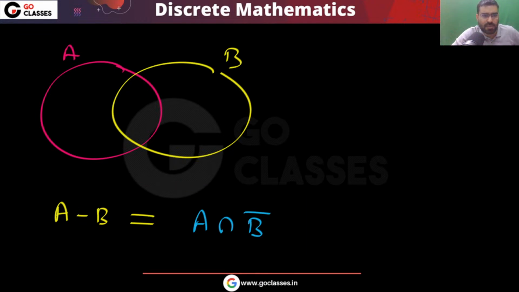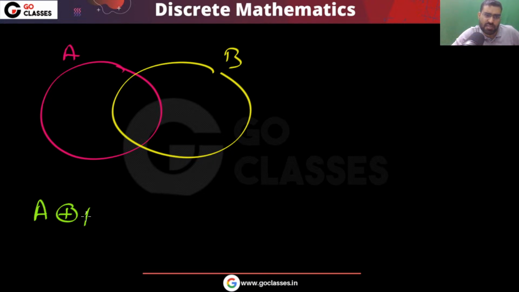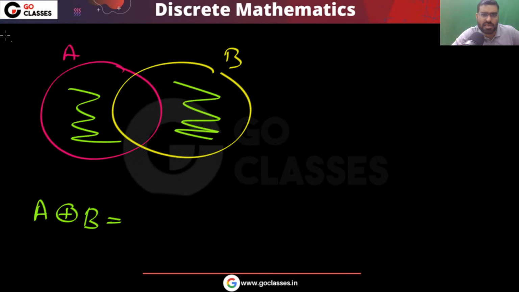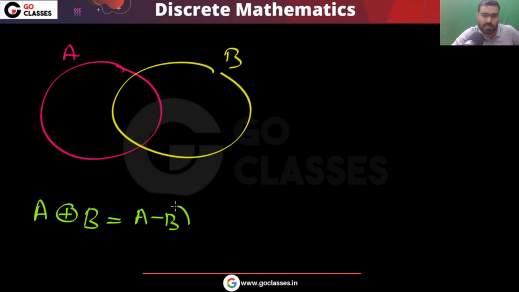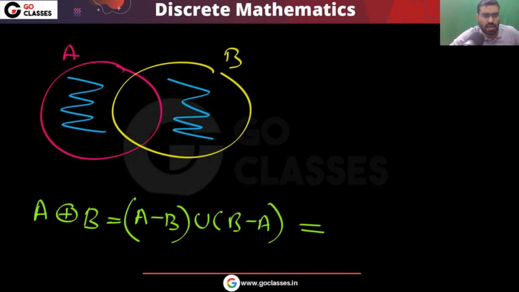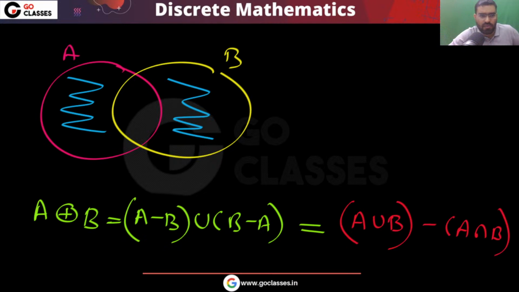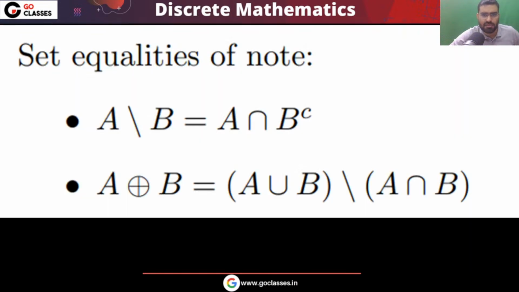One more thing that happens is the symmetric difference. The symmetric difference means this area union this area. That means A minus B union B minus A. That is also the same as, remember, this is your symmetric difference: from the union you are removing the intersection. From the union you have removed the intersection. So this is the point. From the union you are removing the intersection, and this is your symmetric difference.